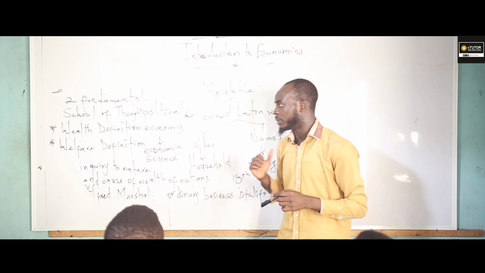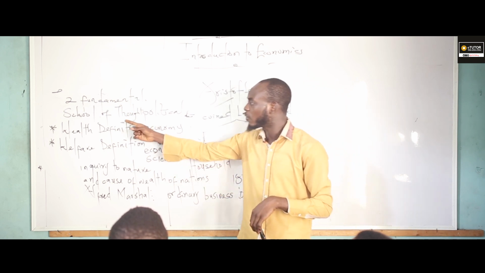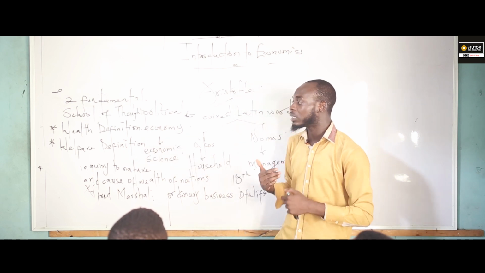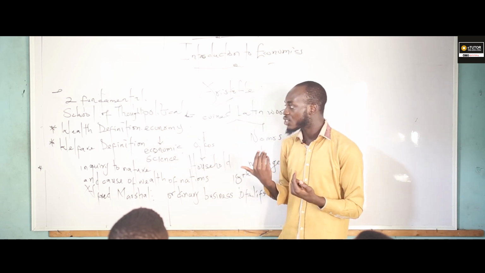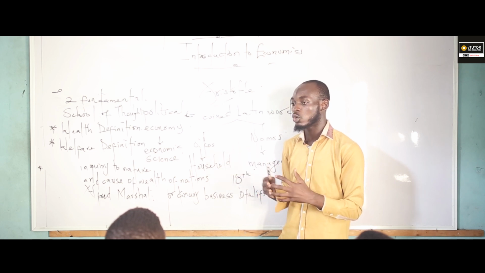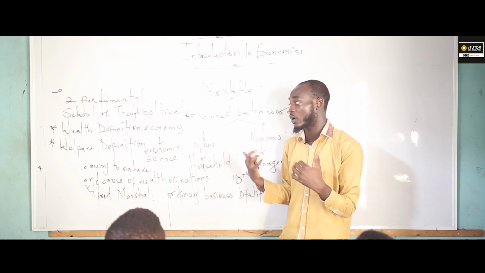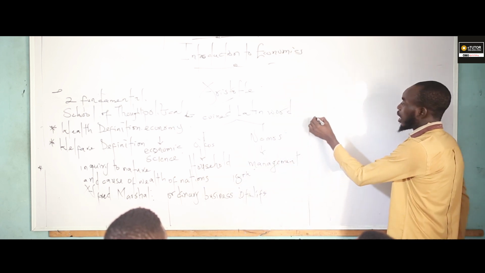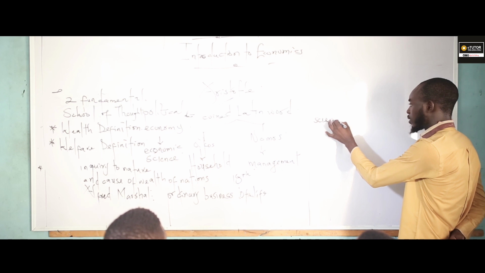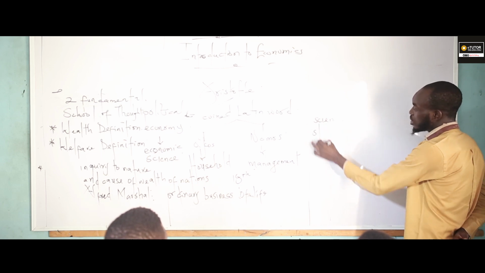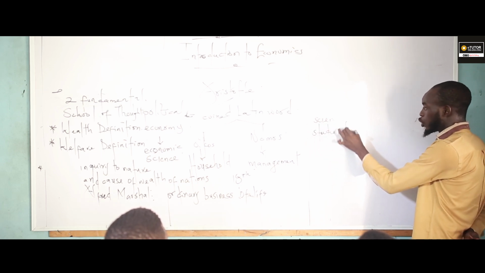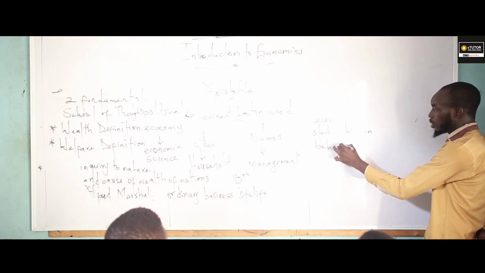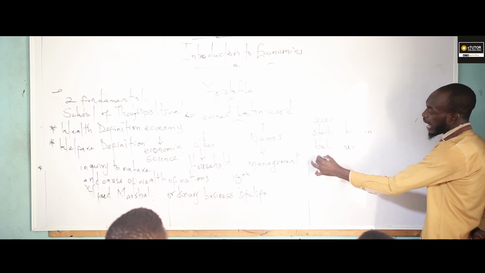Now, let's move further. After we have the wealth definition and the welfare definition, we now have a man called Lionel C. Robbins. Lionel C. Robbins was the one that defined the most accepted definition that we regard as our definition today. Now, he defined economics as a science which studies human behavior.